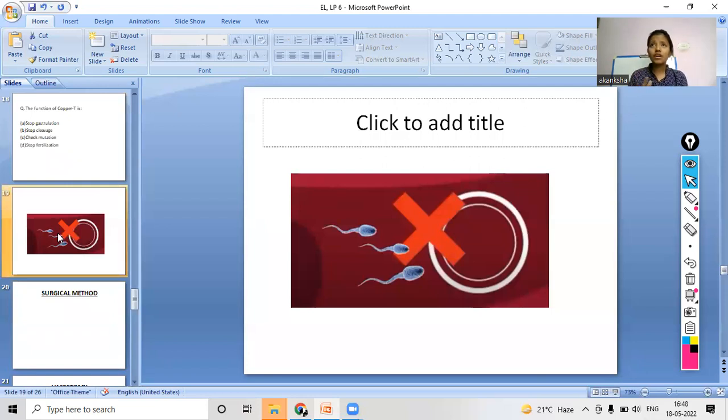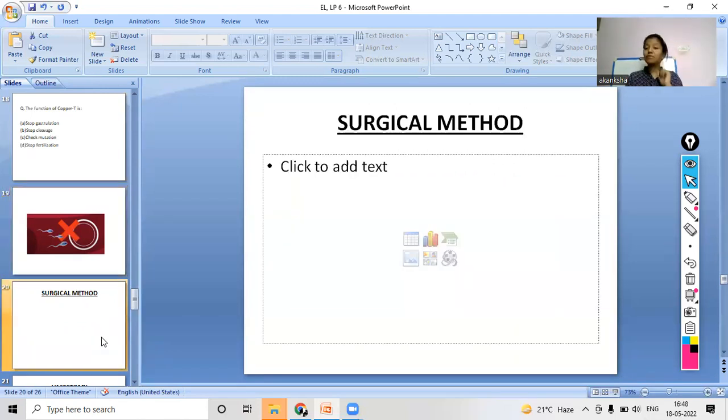These methods are permanent, so they are really very effective for avoiding pregnancies. These methods are used very little because they are permanent and irreversible most of the time. So that's why they are used less. The first method, you have to speak up the name. What is the first method? Permanent method. Yes, very good.